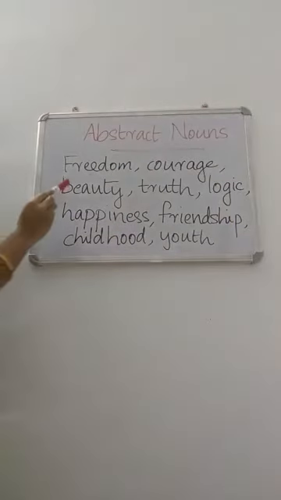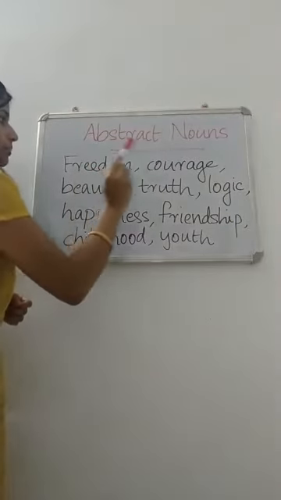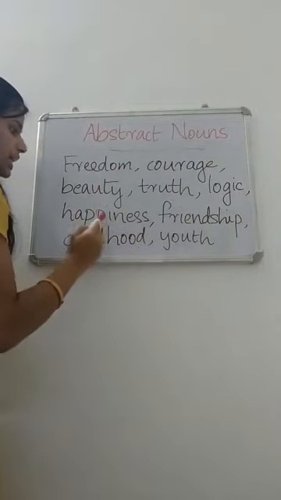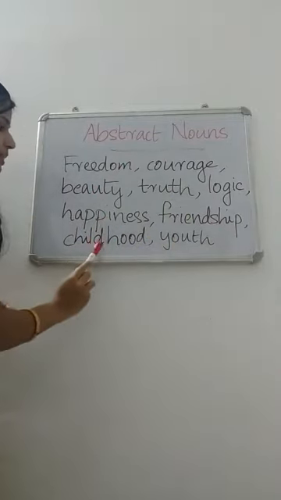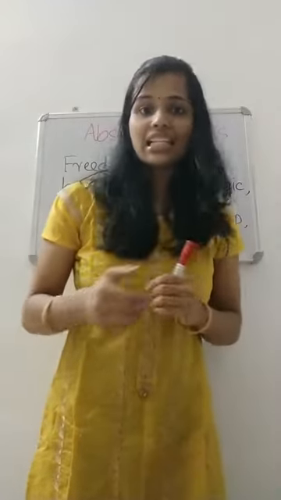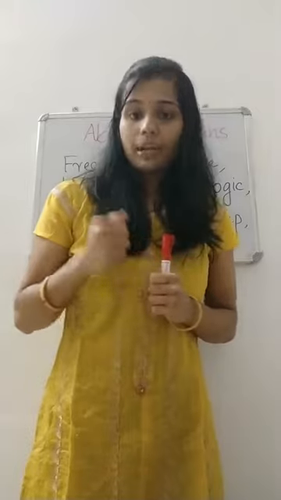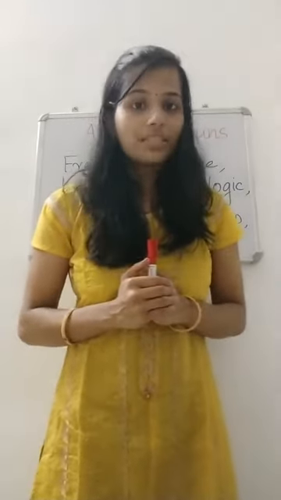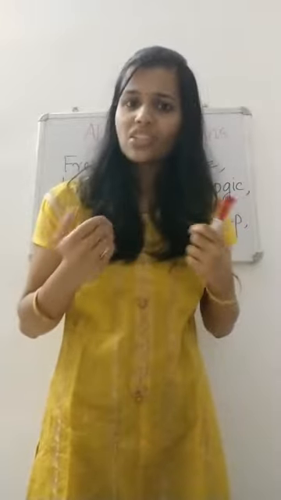Okay? For example, words like freedom, courage, beauty, truth, logic, happiness, friendship, childhood, youth, old age, kindness, bravery. All these are examples of abstract nouns. Can we touch these things?